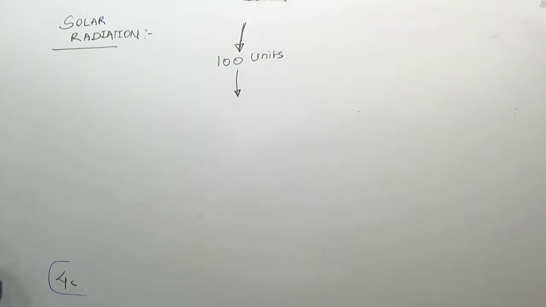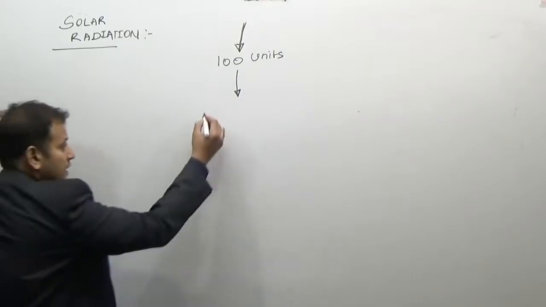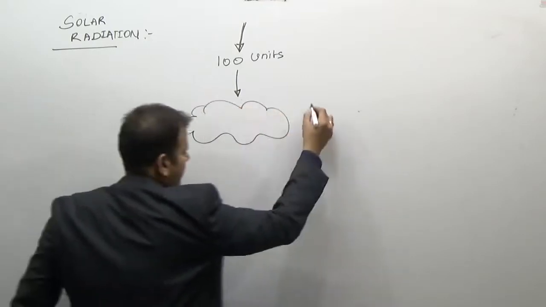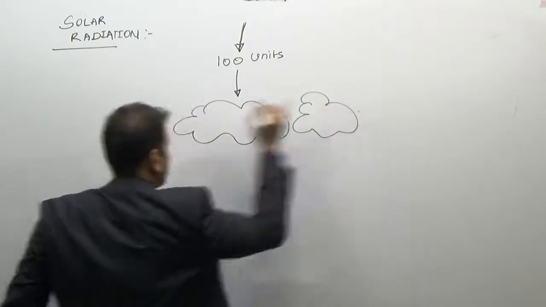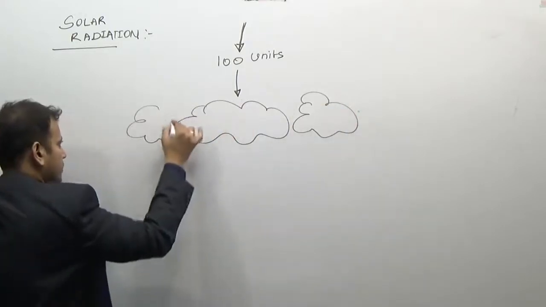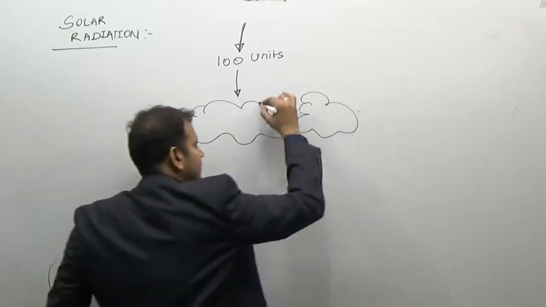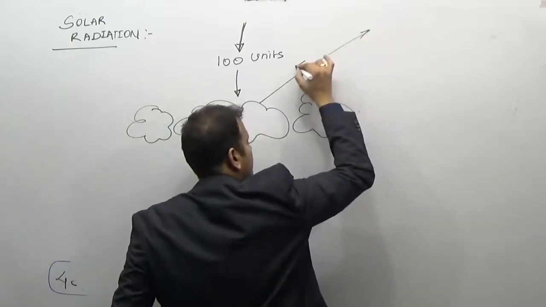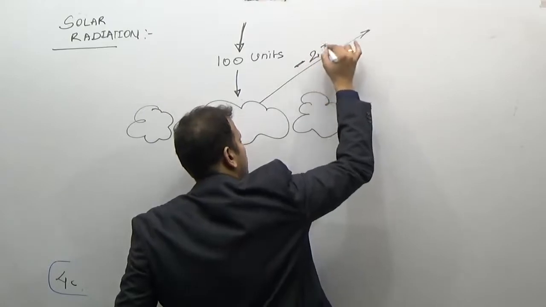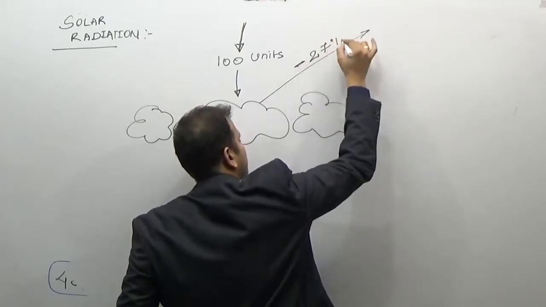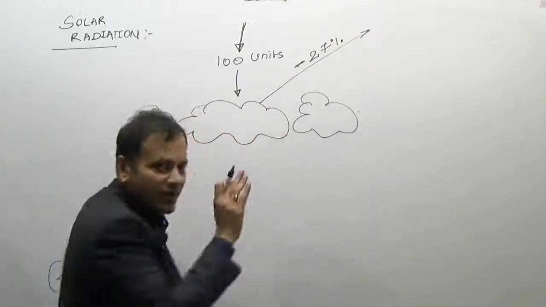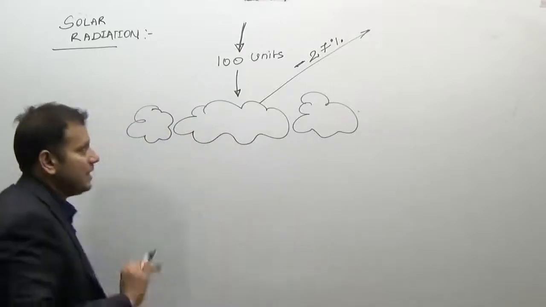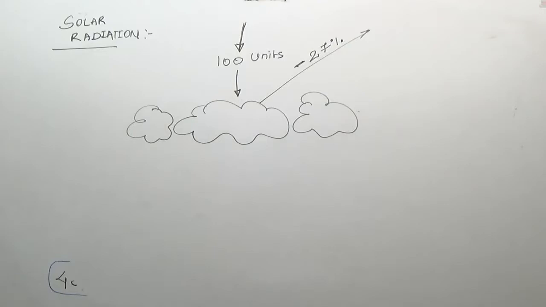35% is sent back. How is this 35% sent back? 27% is reflected directly back by the clouds, so I am putting here minus 27%. Out of the 100%, 27% is reflected back by the clouds.